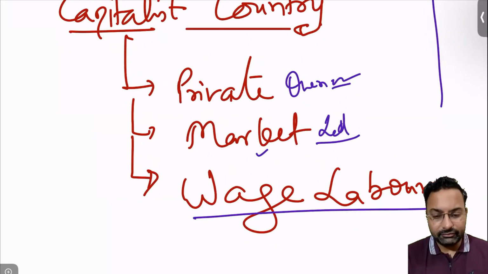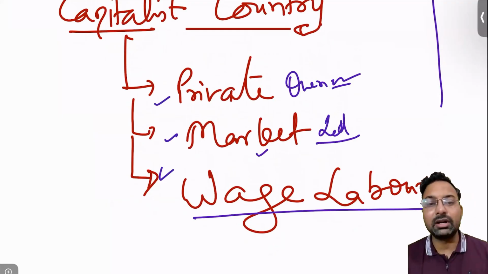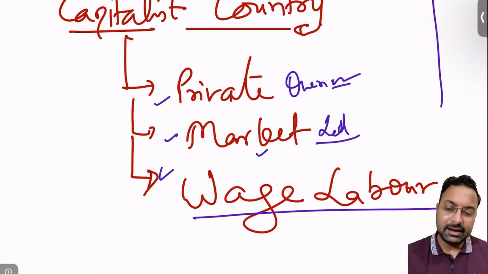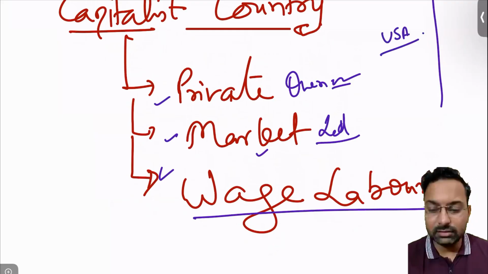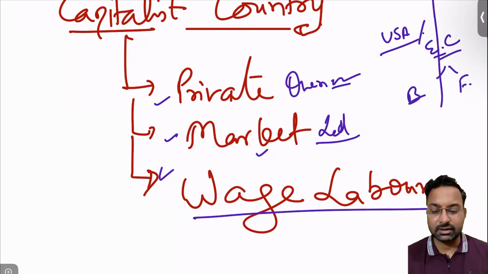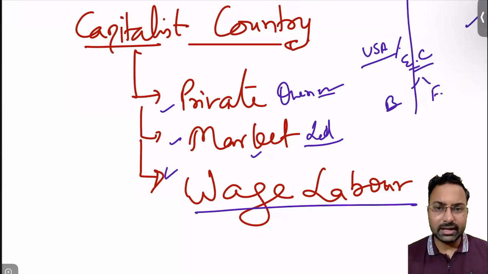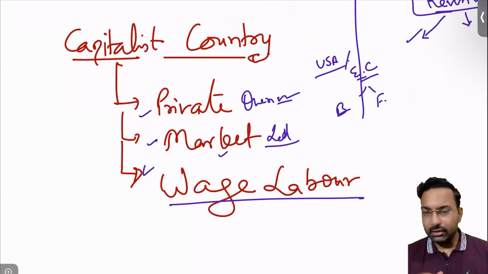So if these three conditions are met, then we call it a capitalist country. An example is the USA, America, or European countries like Britain, France or Germany. So this is how the world is, right?